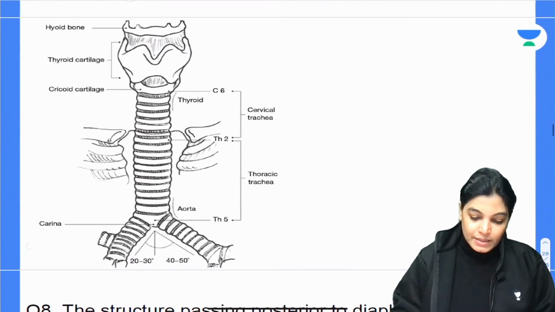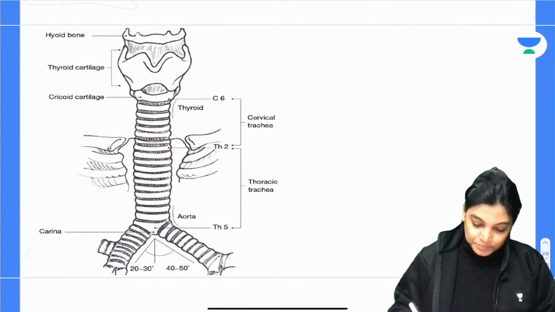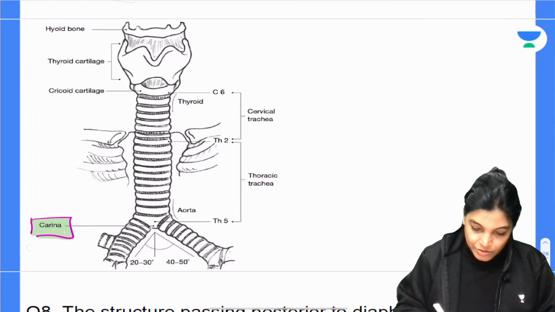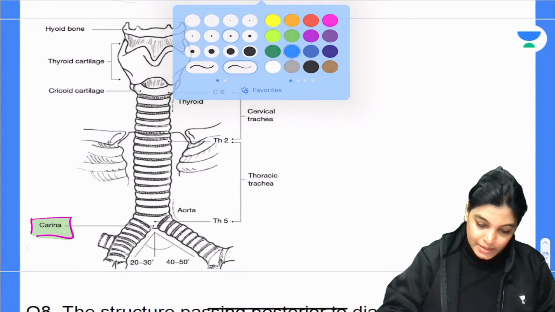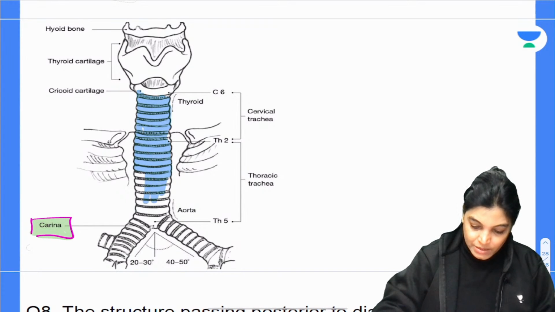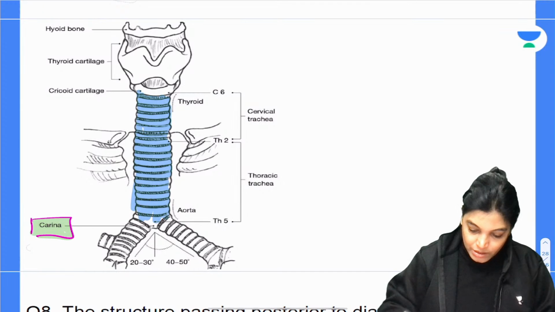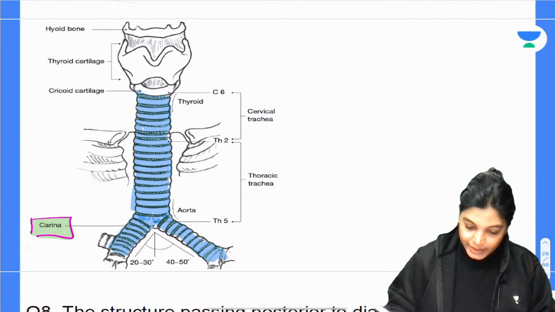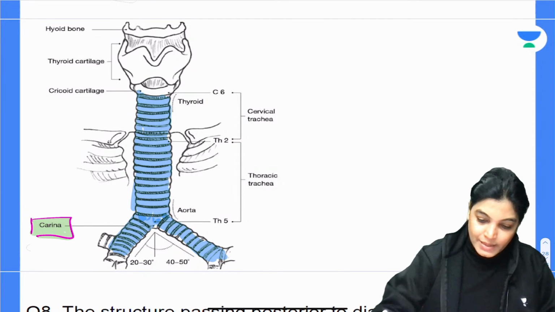See here, this diagram will show you exactly that this level is called the carina, and here you can clearly see the trachea. This is the trachea having tracheal rings, and it is dividing into the principal bronchus. This occurs at the level of T4, T4 and T5. So we will go with T4 as the correct answer.